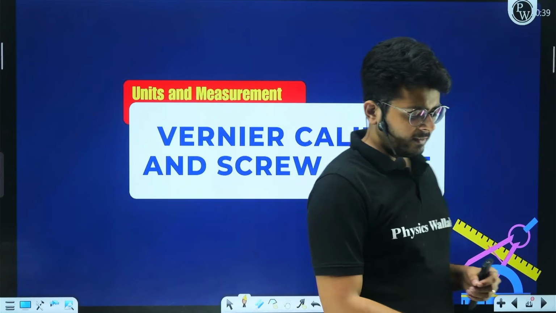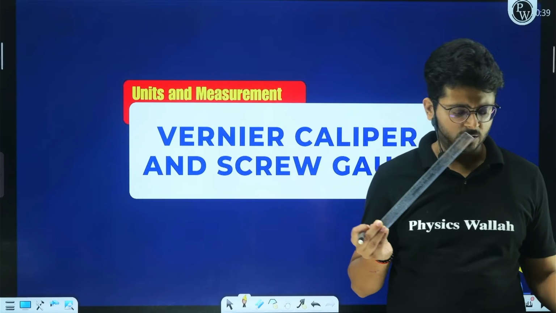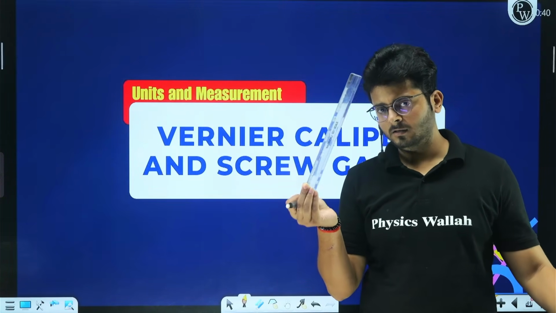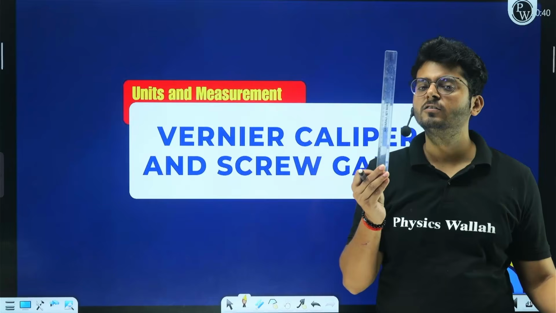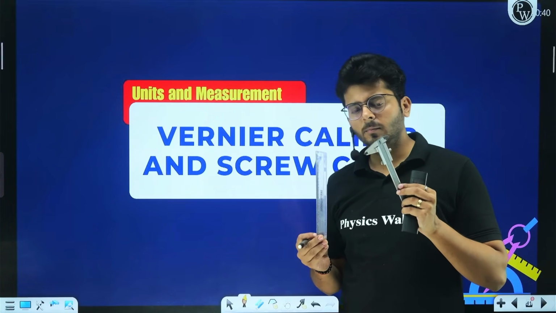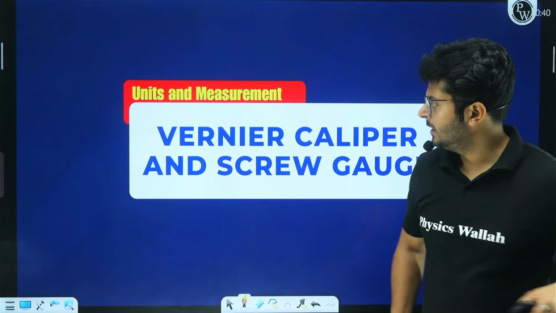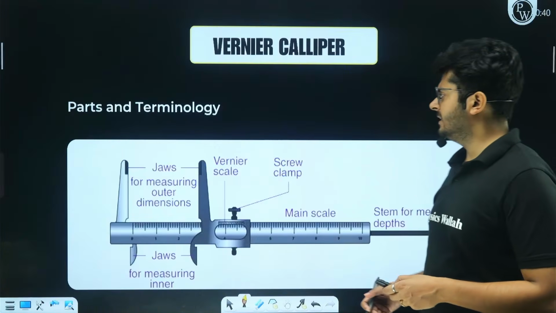My dear aspirants, you know that you can take the measurement of length with the help of a simple scale as well, but it has certain limitations when you consider its resolution. When you talk about a vernier caliper, you can talk about a more precise measurement of any particular length, right? So we will talk about that now. Right, so let's have a look at that.